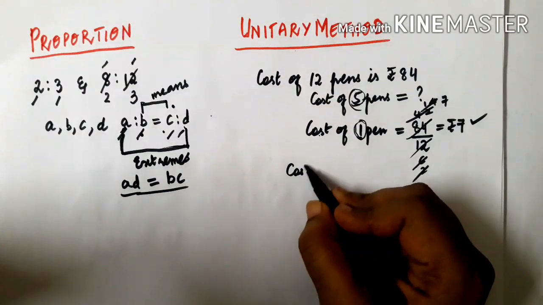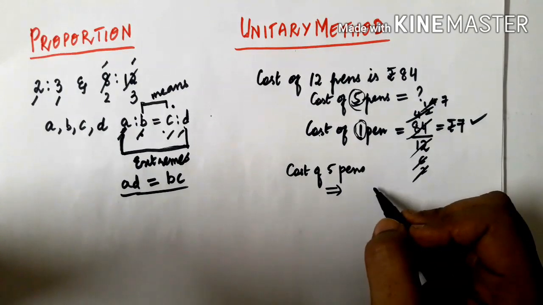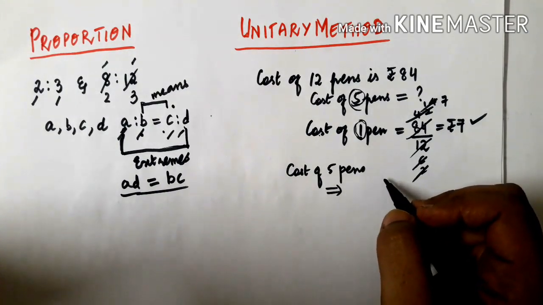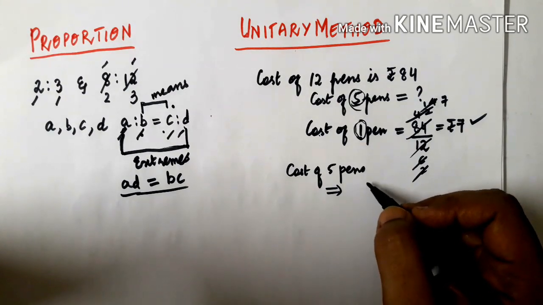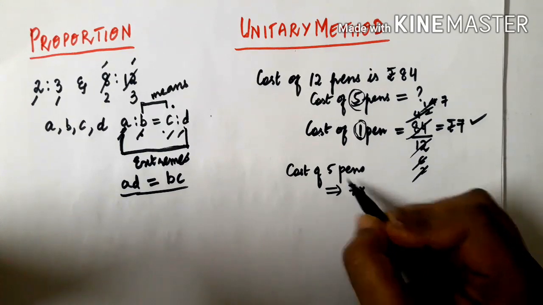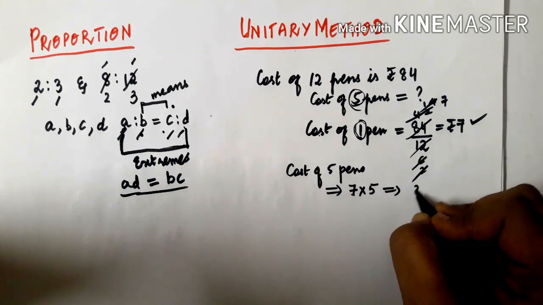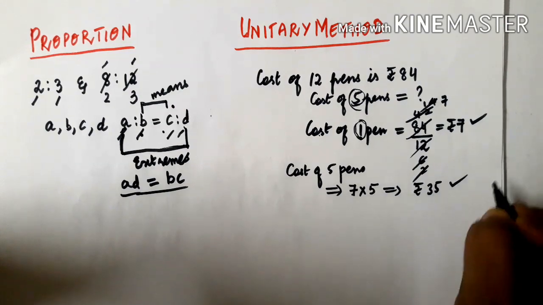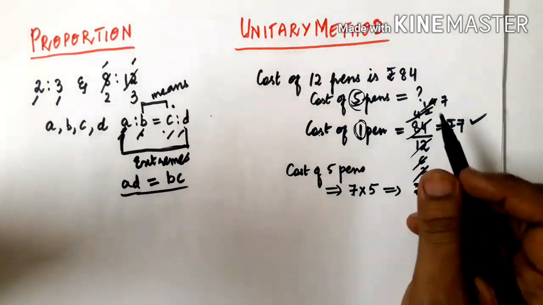Now you can find the cost of 5 pens. To find the cost of 5 pens, will you divide or will you multiply? You will multiply. The cost of 1 pen is 7 rupees, and now you need the cost of 5 pens. So 7 fives will give you 35. So this is the way you calculate using the unitary method.